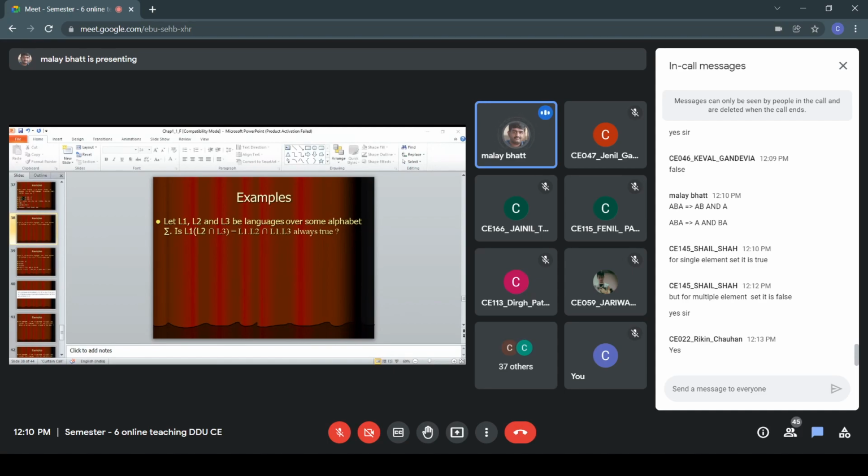So for this kind of examples, you have multiple answers on the net, as I told. So you have to be very careful whether it is correct or not. So here, when we are considering this example, you will find 2 different answers on the net. Some answers are telling that yes, it is always true. Some answers are telling no, there are some special cases for which it is not true. So be careful while you observe the answers on the net. So can we find out these 3 languages?